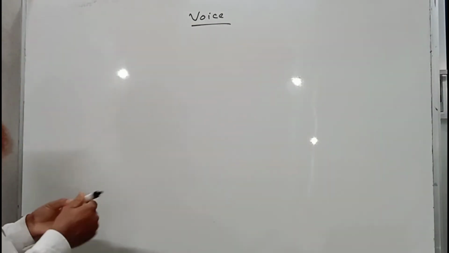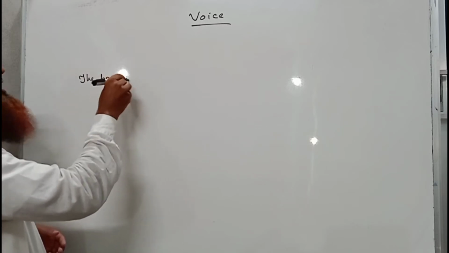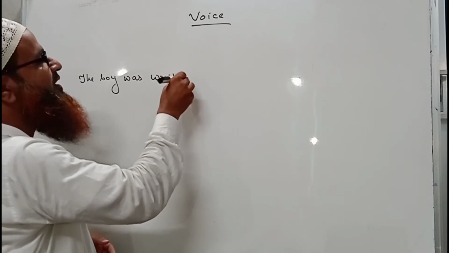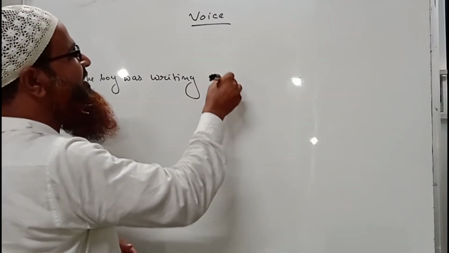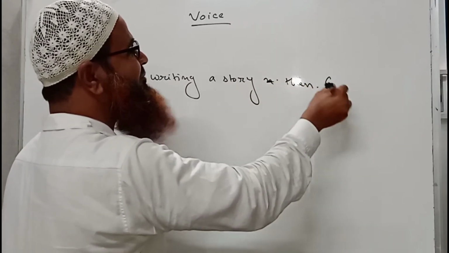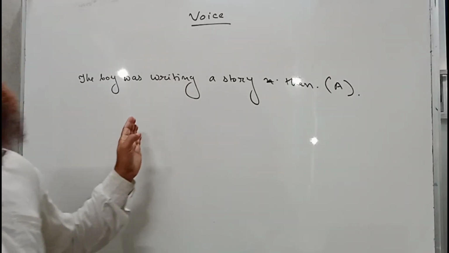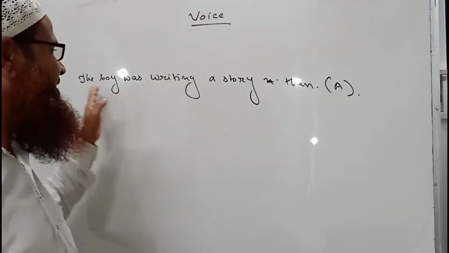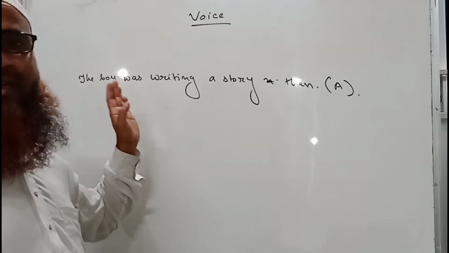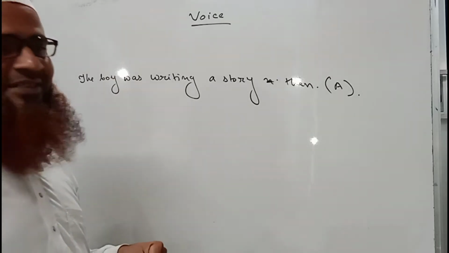Okay. So you can see here, the boy was writing a story then. This is a very simple sentence. This is a sentence of past continuous tense because we have seen here the boy as subject and was is present here. Again the verb has its ing with it. That is why this is a sentence of past continuous tense.